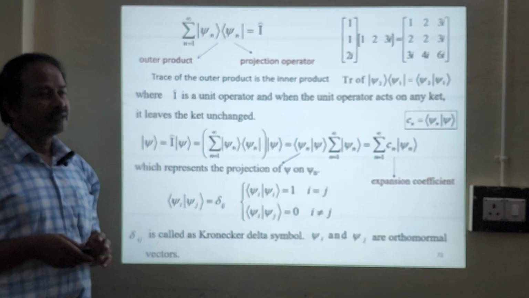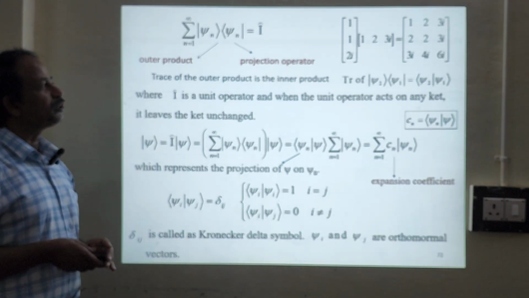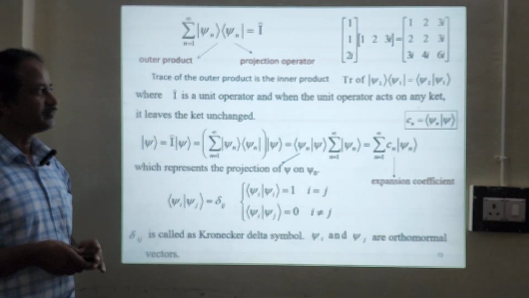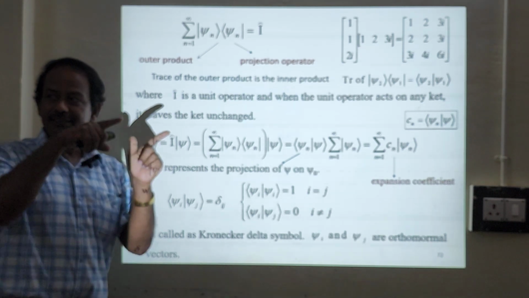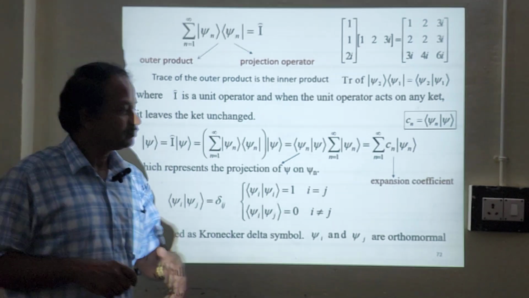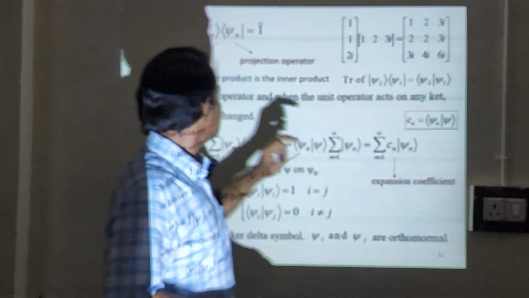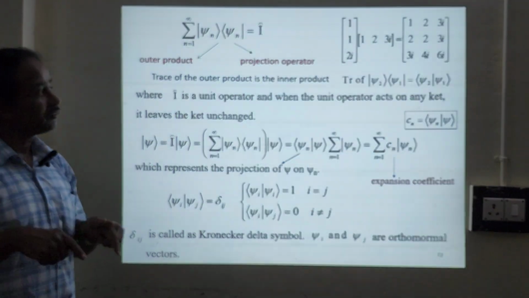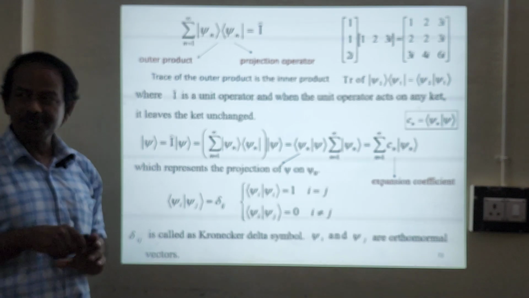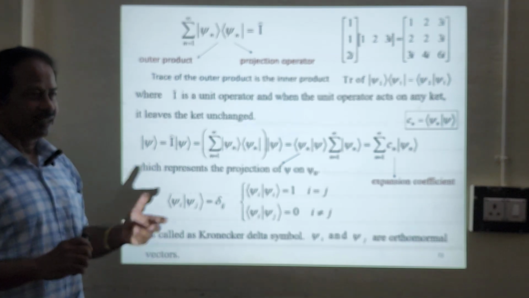Another important conclusion is that the trace of the outer product is the inner product. What is the meaning of trace? Trace is the sum of diagonal elements. So the trace of the outer product will always be the inner product. This is also a very important conclusion. You can try it for any other case.